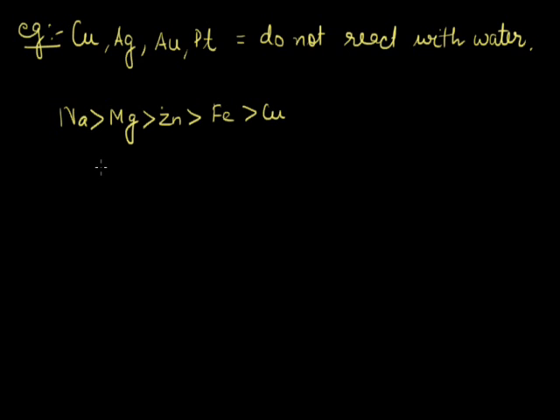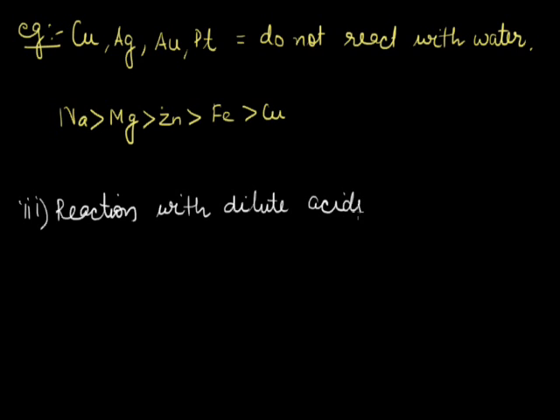Moving on to the next chemical property of metals, reaction with acids, and that too we are considering dilute acids. Many metals react with dilute acids and liberate hydrogen gas. Only less reactive metals such as copper, silver, gold, etc. do not liberate hydrogen gas from dilute acids.